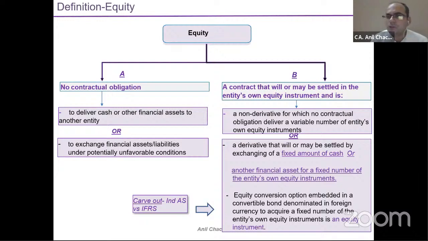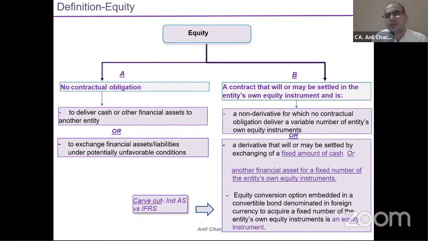What type of contractual obligation? To deliver cash or another financial asset to another entity. There is no obligation from my part. That means this is my equity. Under the balance sheet, specific criteria and specific classification have been there for the liability as well as for the equity part. So that's why this classification, this discussion, is very, very important. Or to exchange financial assets or liabilities under potentially unfavorable conditions. So it means there are no contractual obligations.